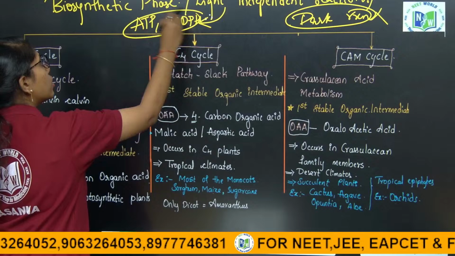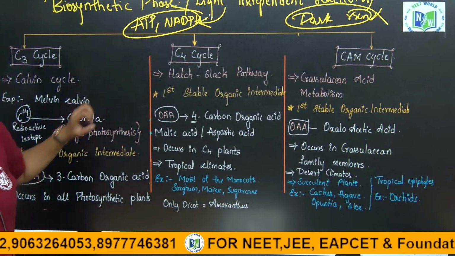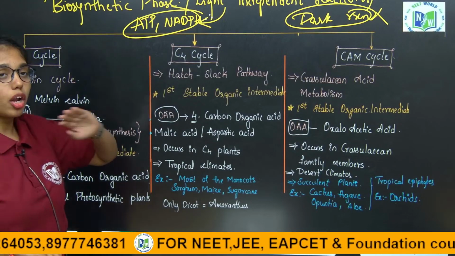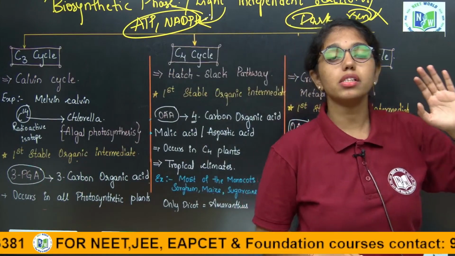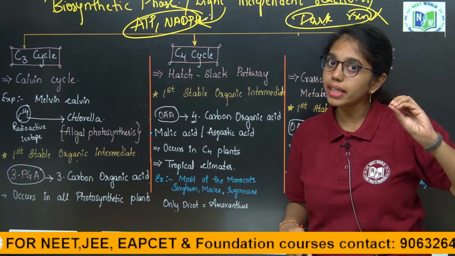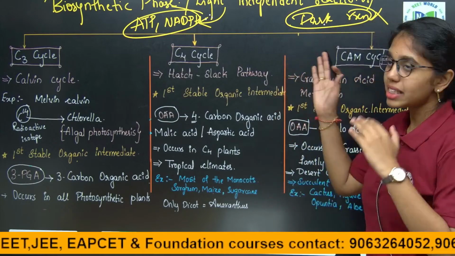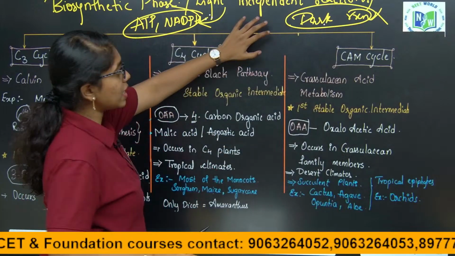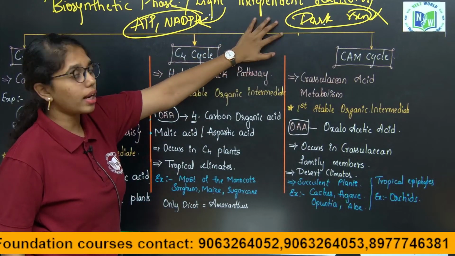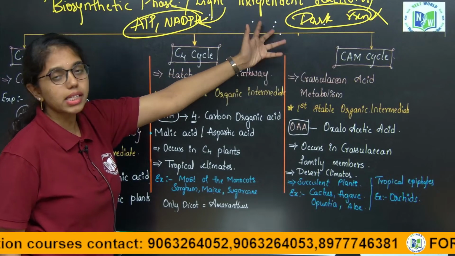They are not directly dependent on light, and they don't take place only in the dark. They take place in light and dark. They don't just take place in the night time, and that is why we are not calling it dark reaction. If we call it that, it is a misnomer.